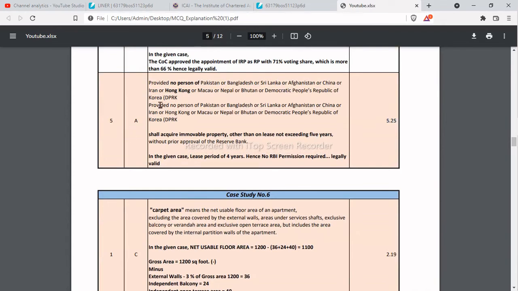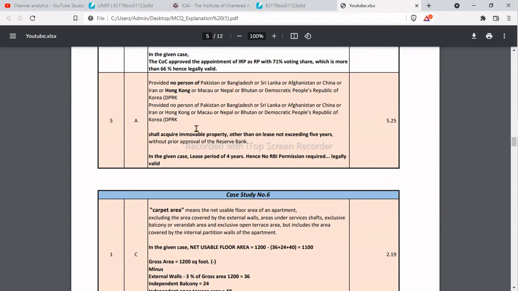Provided no person of Pakistan, Bangladesh, Sri Lanka, Afghanistan, China or Iran or Hong Kong or Macau or Nepal or Bhutan or Democratic People's Republic of Korea shall acquire immovable property other than on lease not exceeding 5 years without the prior approval of the Reserve Bank.